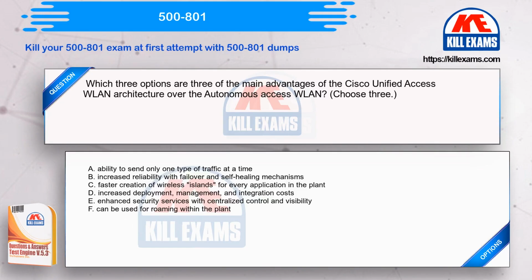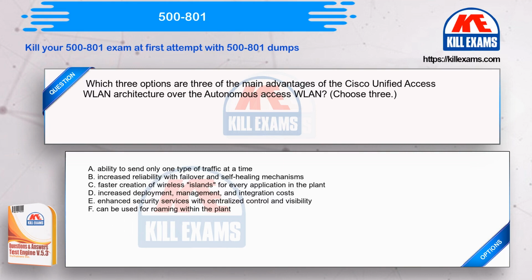Which three options are three of the main advantages of the Cisco Unified Access VLAN architecture over the Autonomous Access VLAN? Choose 3. Option A. Ability to send only one type of traffic at a time. Option B. Increased reliability with failover and self-healing mechanisms. Option C. Faster creation of wireless islands for every application in the plant.